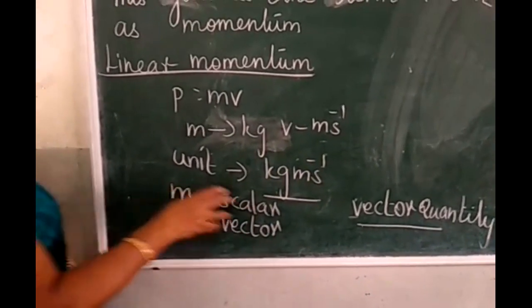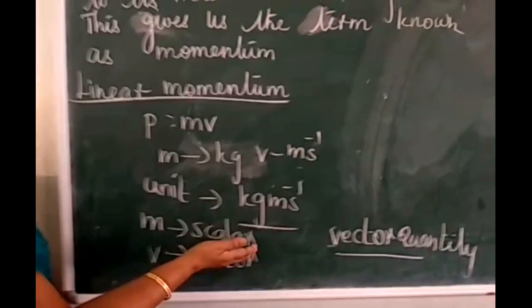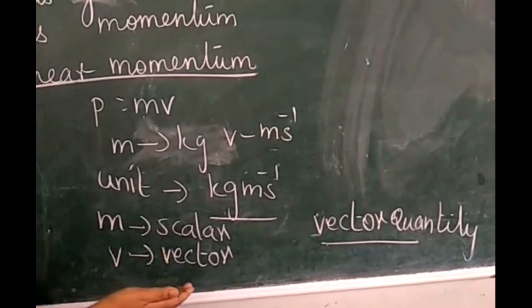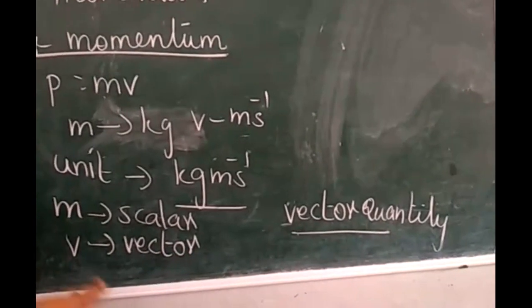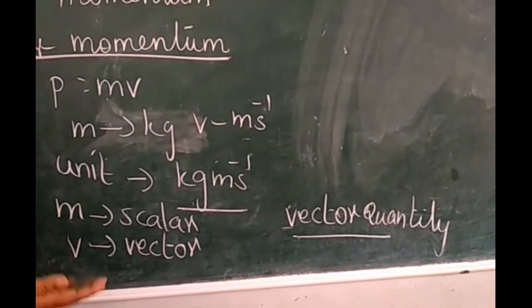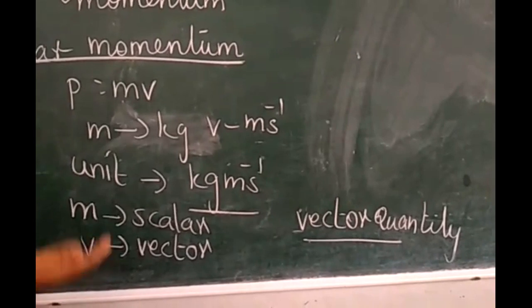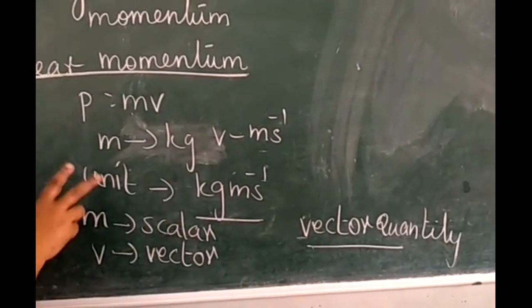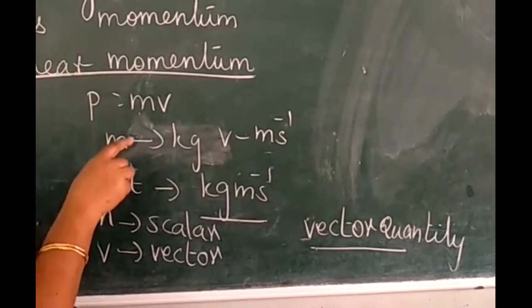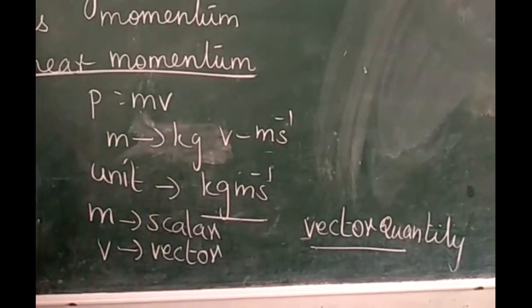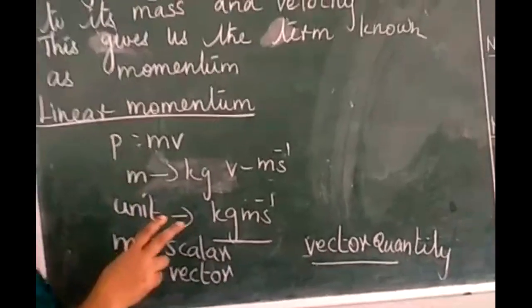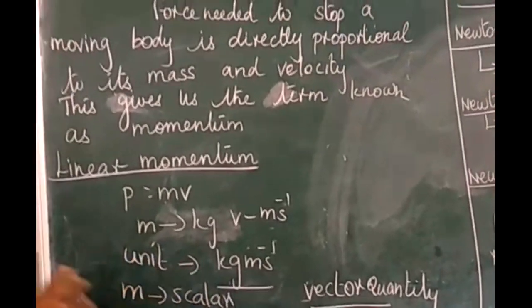M is a scalar quantity. The quantity which possesses magnitude is called a scalar quantity. The quantity which possesses both magnitude and direction is called a vector quantity. Velocity is a vector quantity. So linear momentum is a vector quantity. They ask two questions in this paragraph. What is the unit of linear momentum? And whether it is a scalar or vector quantity?